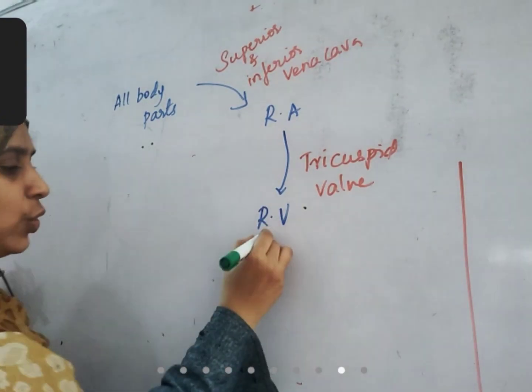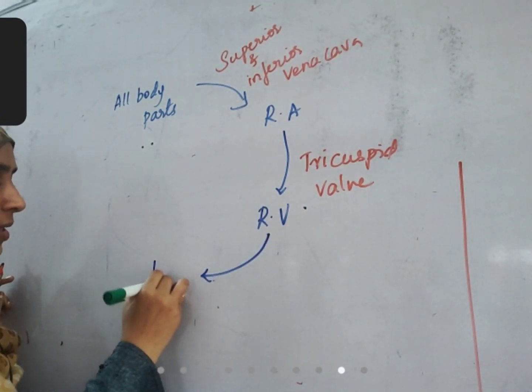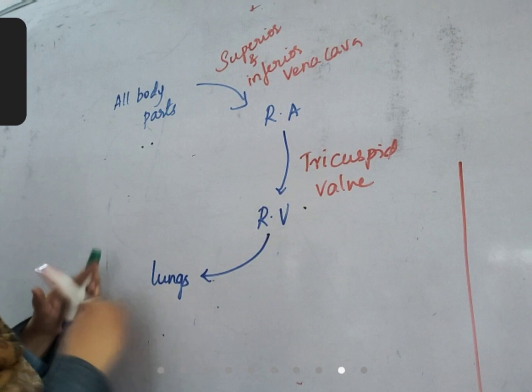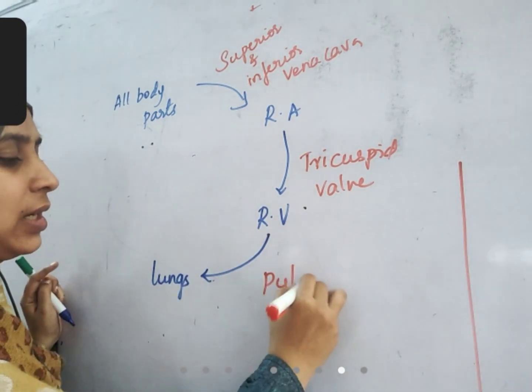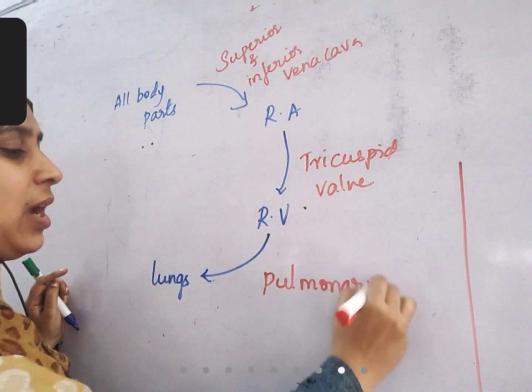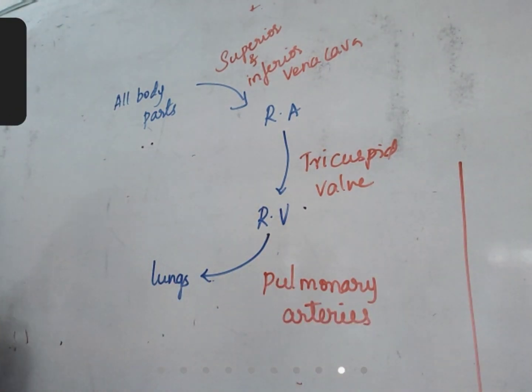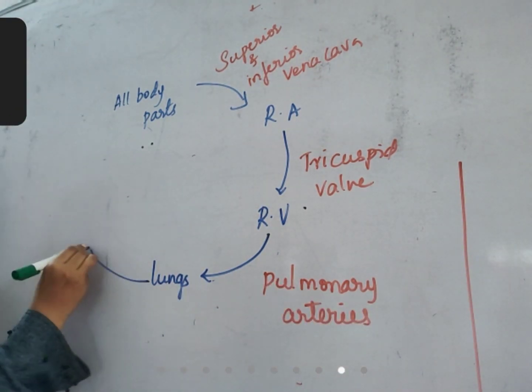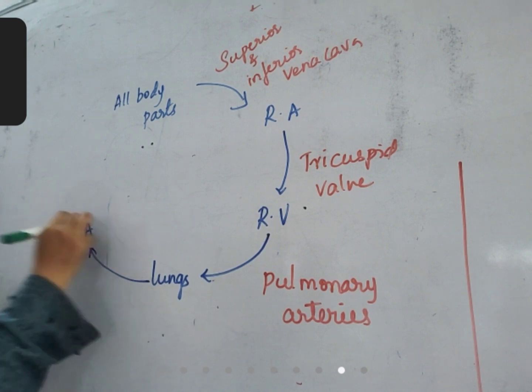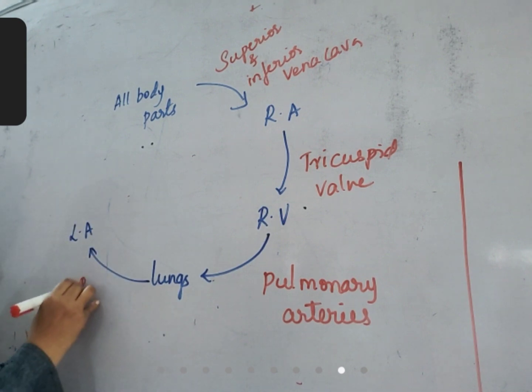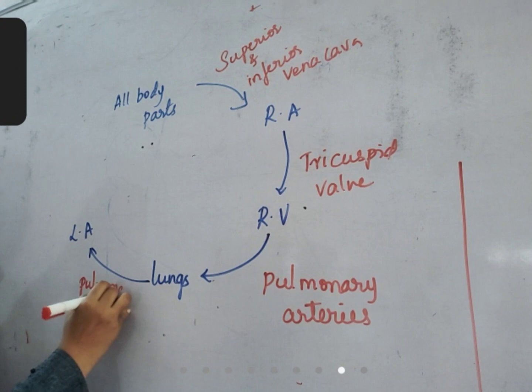Right ventricle to lungs through pulmonary arteries. From lungs to left auricle through pulmonary veins.